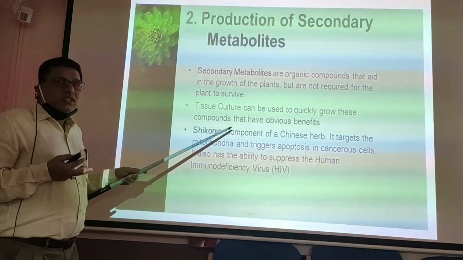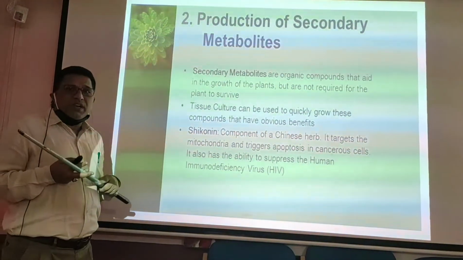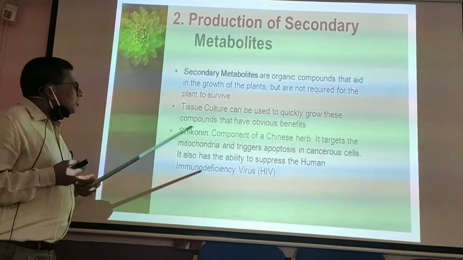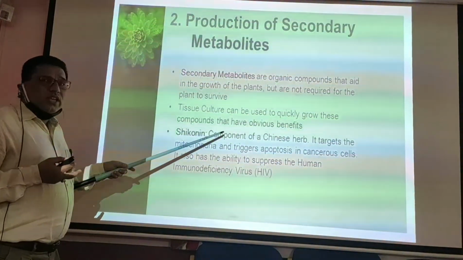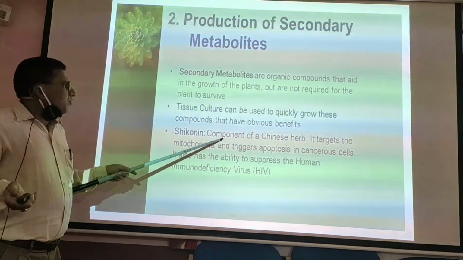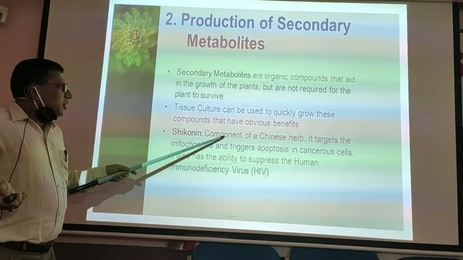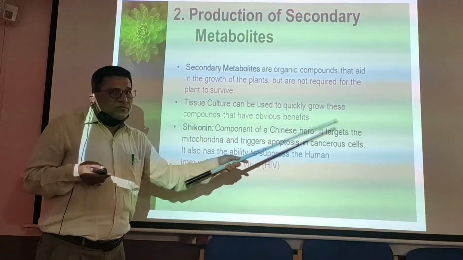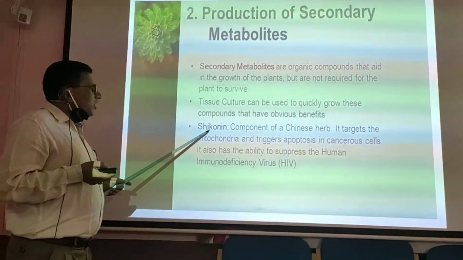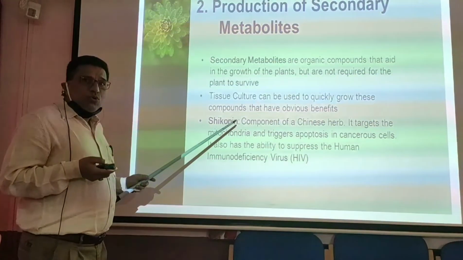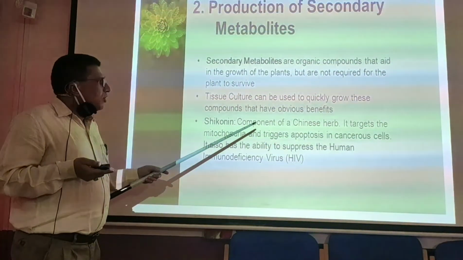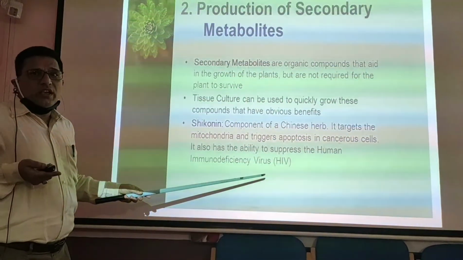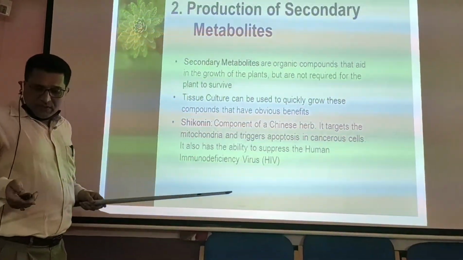That means this has proven to be a life-saving drug for HIV patients and AIDS patients. This secondary metabolite can be extracted from this plant, and it is also very important for treatment of cancer. So this saponin proves to be a valuable medicine for both cancer treatment as well as HIV treatment.